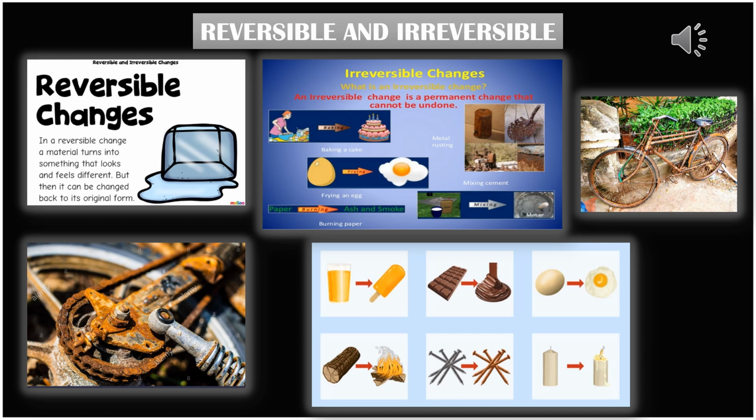Suppose a log was there and you have cut it into two pieces. You will not get back the thing exactly in its original shape. So these types of changes, in which we cannot get objects or materials back in their original form, are called irreversible changes.